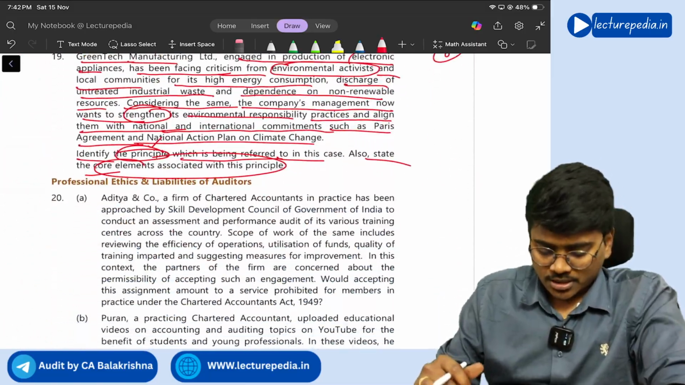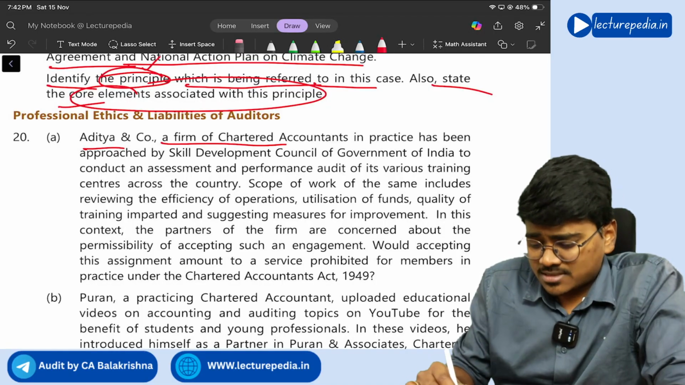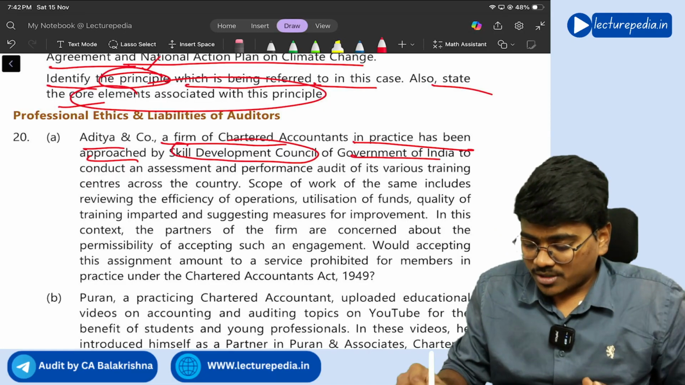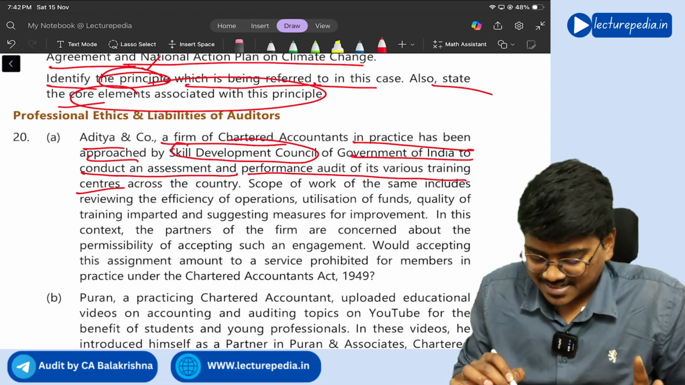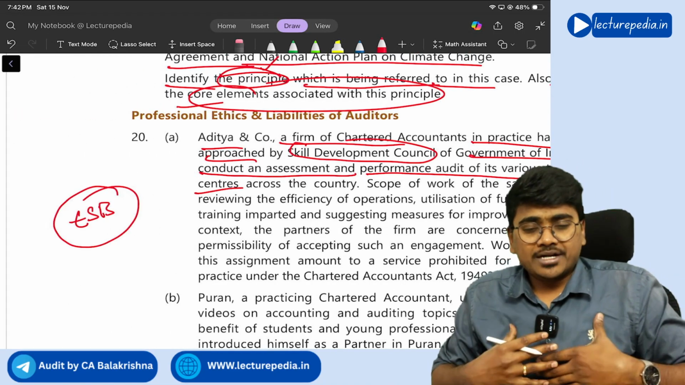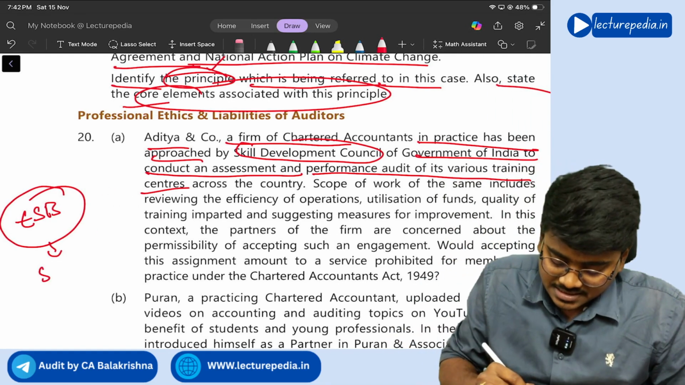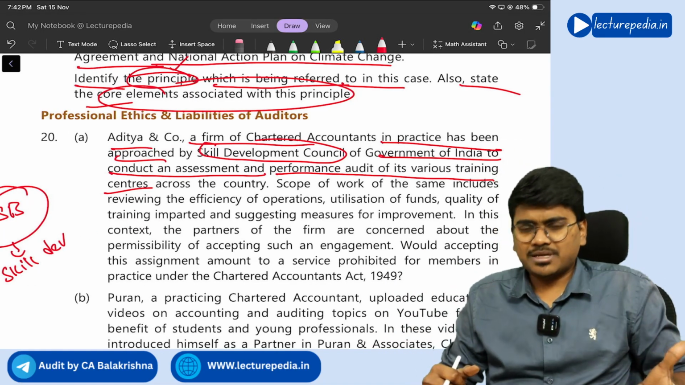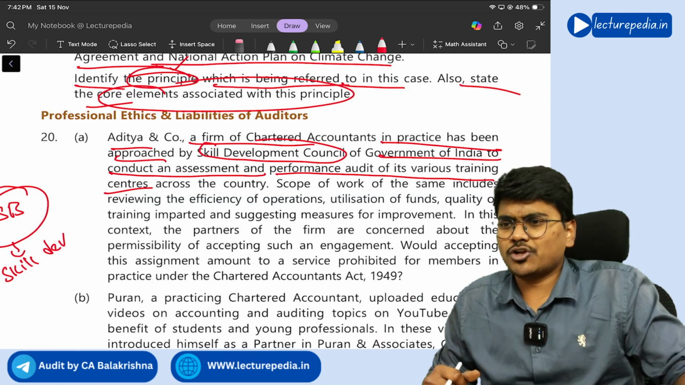Next, question number 20. Aditya & Co, a firm of chartered accountants in practice, has been approached by the Skill Development Council of Government of India to conduct assessment and performance audit of its various training centers. See, as per the Ethical Standard Board decision, an auditor can accept the engagement to assess performance of the Skill Development Board of the government. So this engagement can be accepted by that particular chartered accountant Aditya and Co firm. There will not be any misconduct.